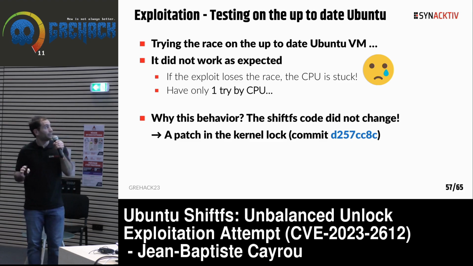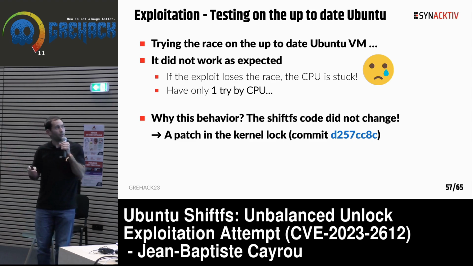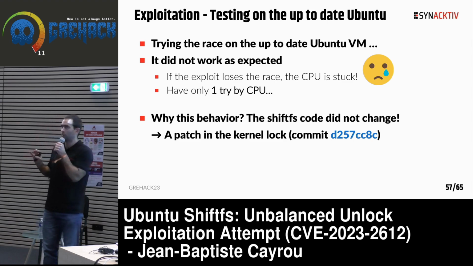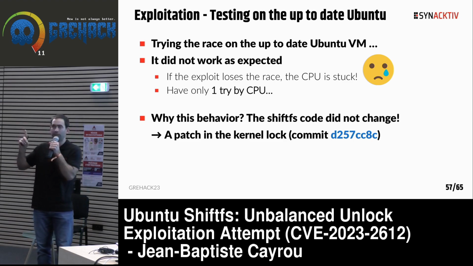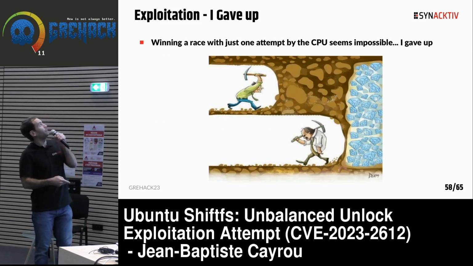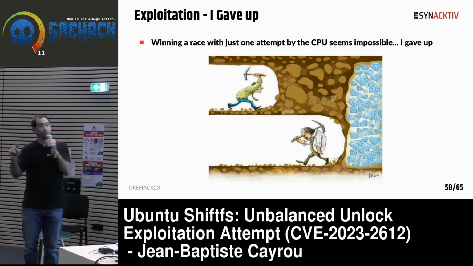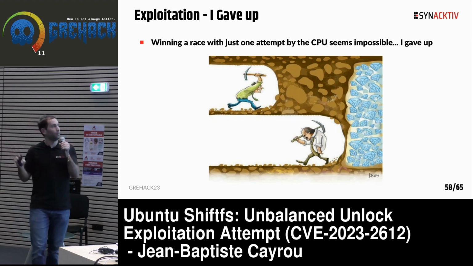In fact, there is a patch in the kernel, in the internal locking system. That means that before this commit, I have all the attempts I want, and after this commit, I have just one try per CPU. So at this step, I gave up because I believed winning a race condition using just one attempt per CPU is impossible. So I gave up.